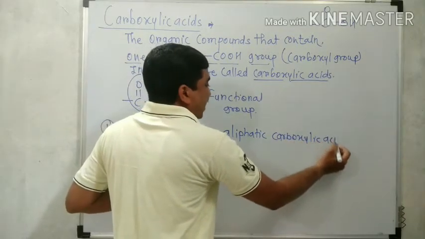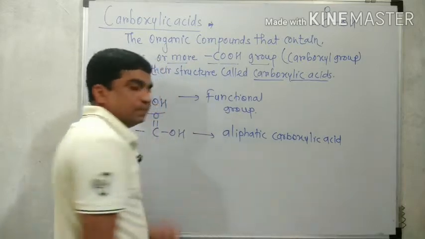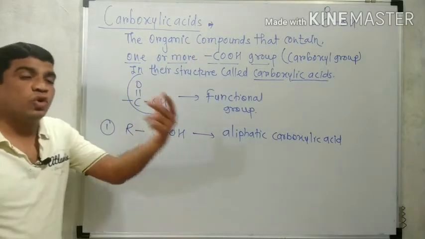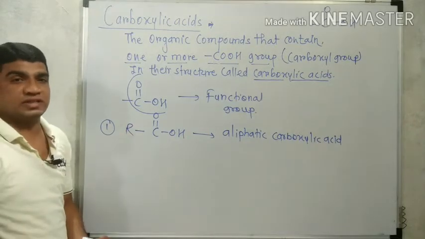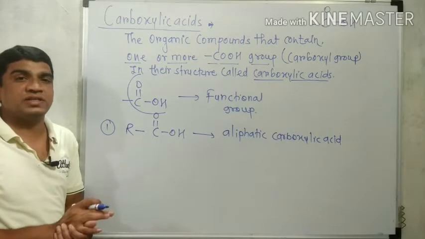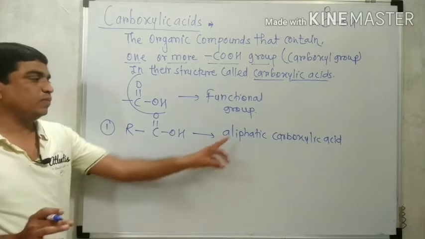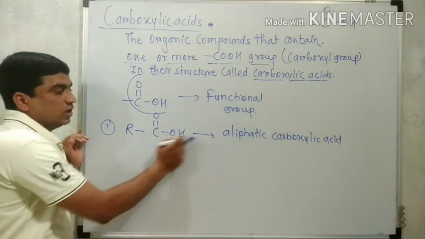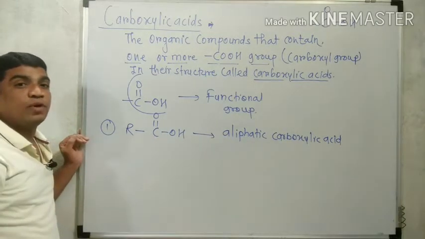So carboxylic acids are firstly of two types, depending upon which type of carbon chain structure the COOH group is attached to. If it is an aliphatic carbon chain structure, that is an alkyl group, the general formula is RCOOH, for aliphatic carboxylic acid.